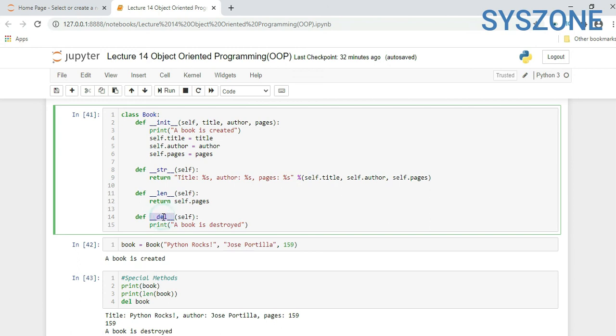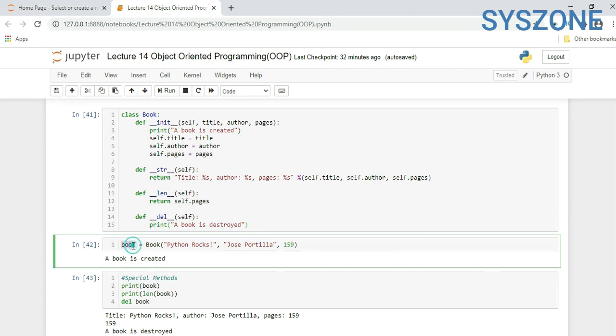Now here we are using a delete method, def __del__(self), print a book is destroyed, or whatever string we want to pass here. So we created a class with some built-in method names.